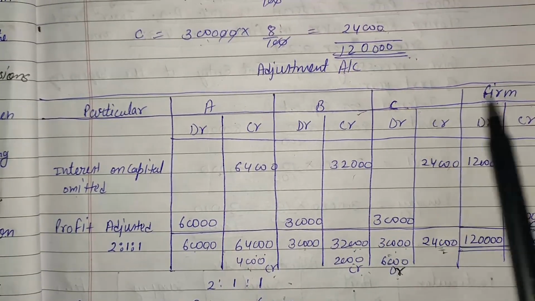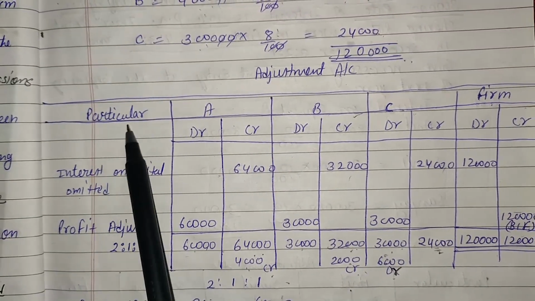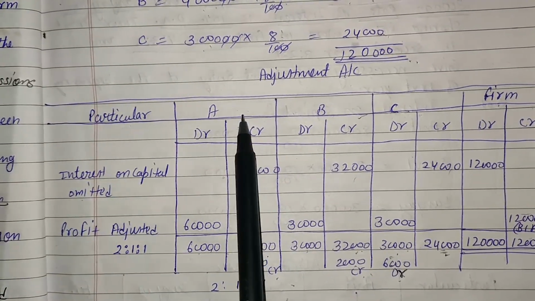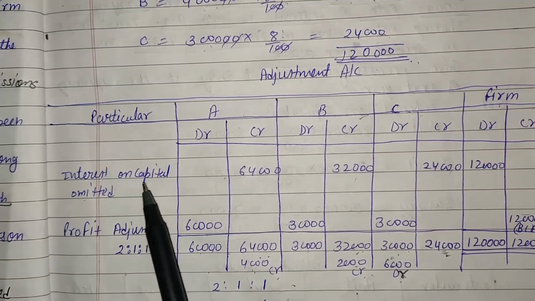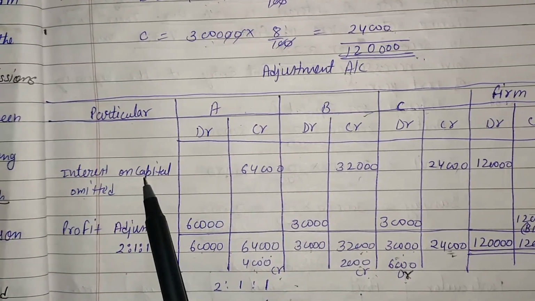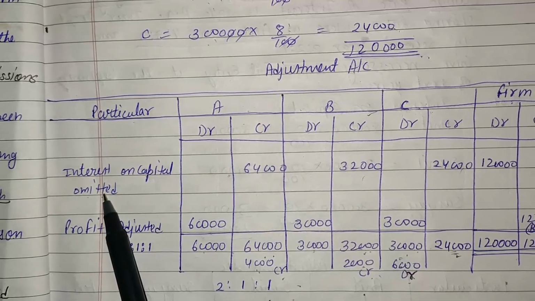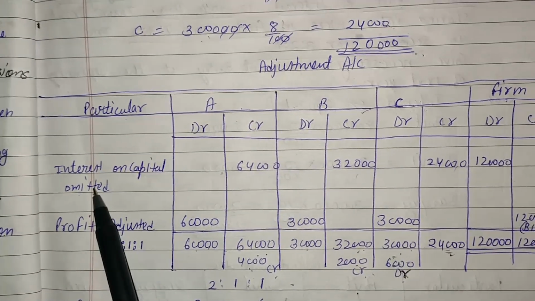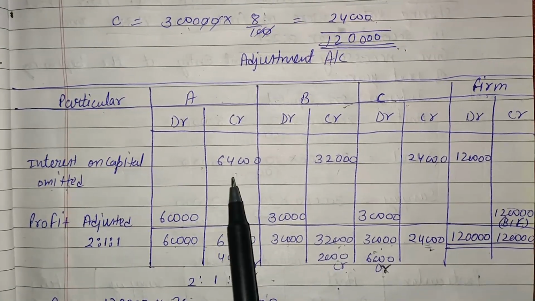There are four columns in the question. Now particulars: A, B, C. Interest on capital comes on the debit side of the profit and loss appropriation account. So it is the case of omission, so it will be entered on the credit side. Debit side entry is entered on the credit side.